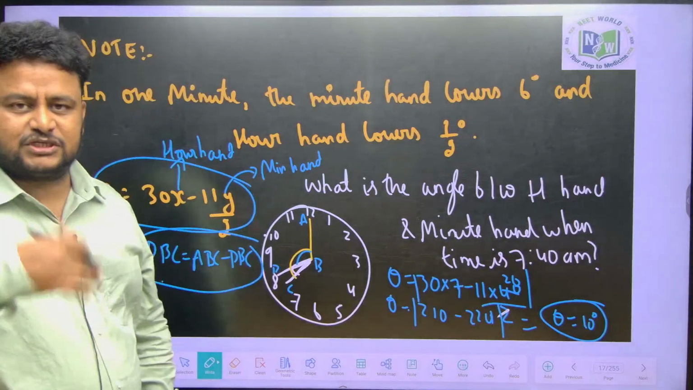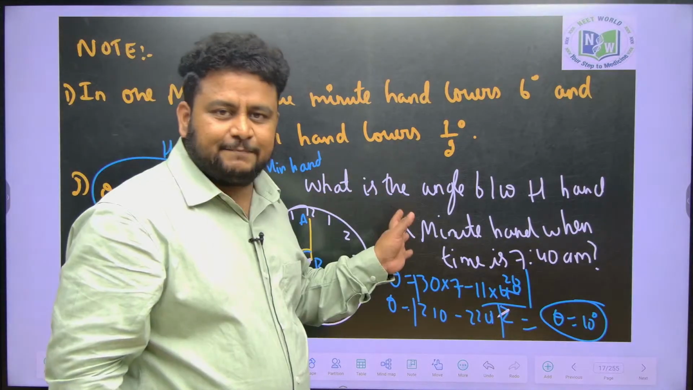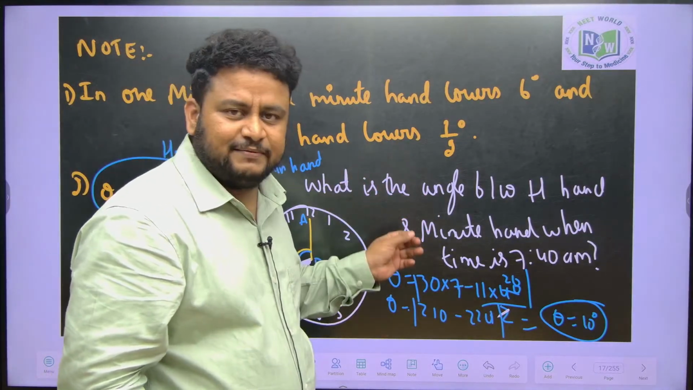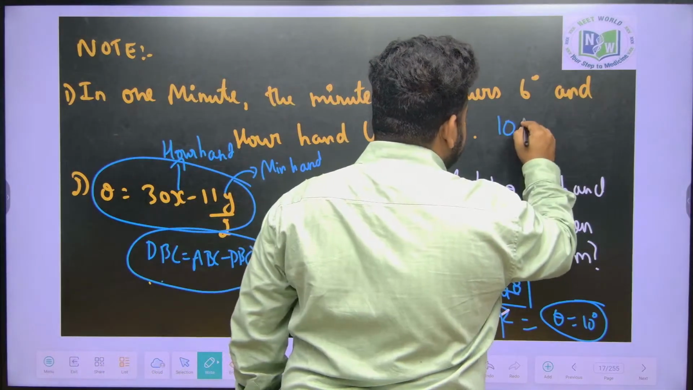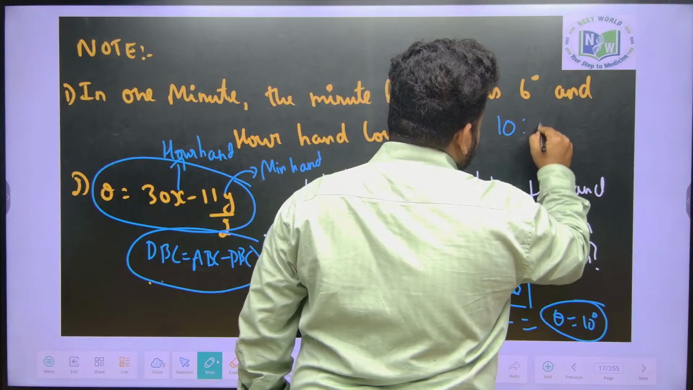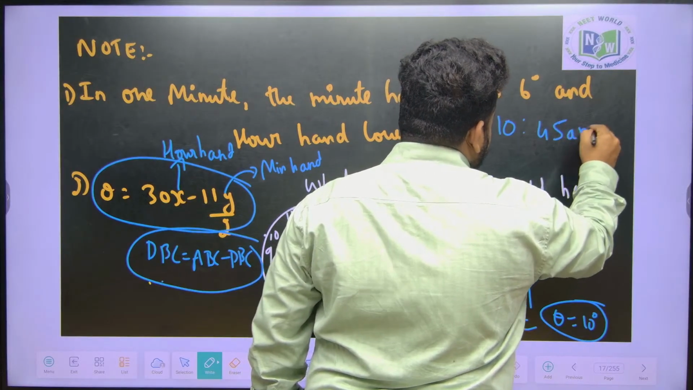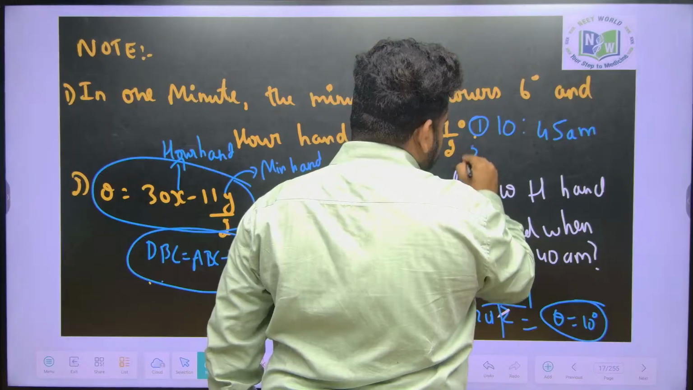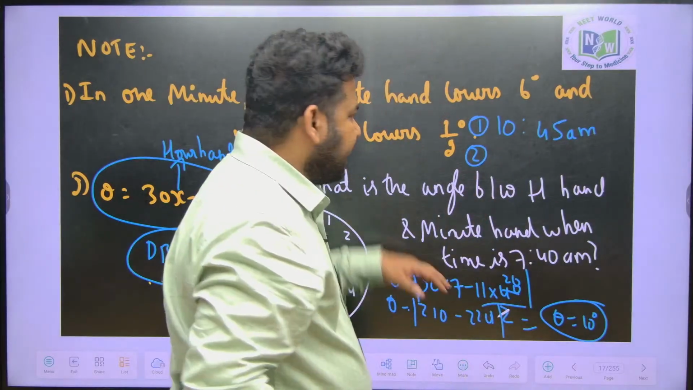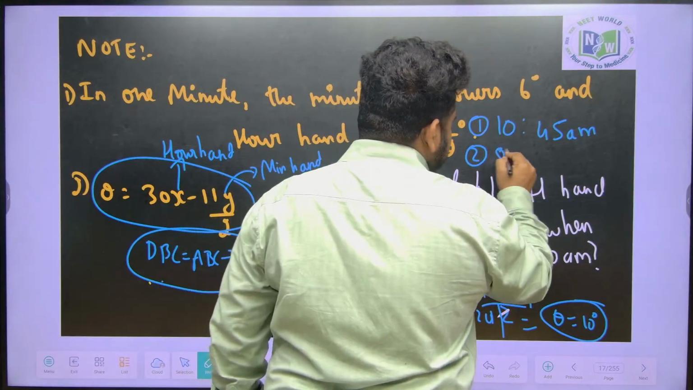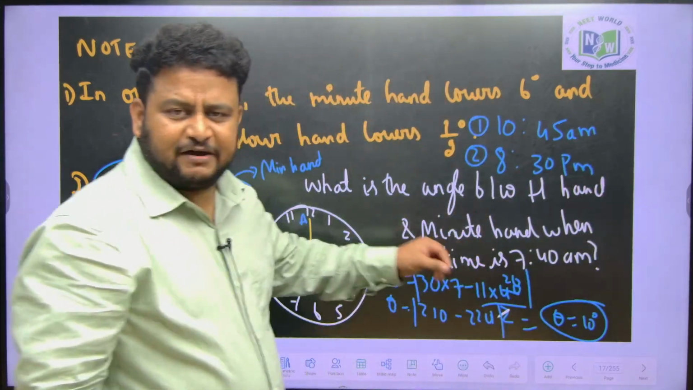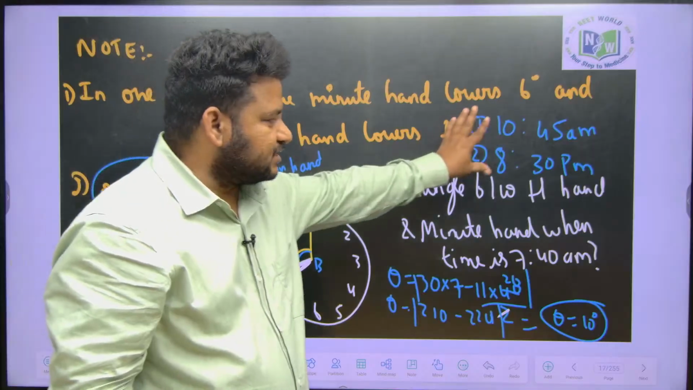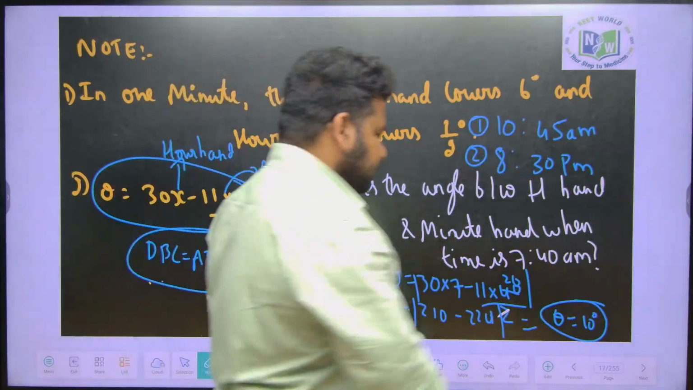Now my question for you is, find the angle between the hour hand and minute hand when the time is 10:45 am. First question, you do it as homework. Those who are watching, you can take up these questions. And when the time is 8:30 pm. Here am and pm have no significance, just focus on the numbers. Clear? So let us go to the next concept.